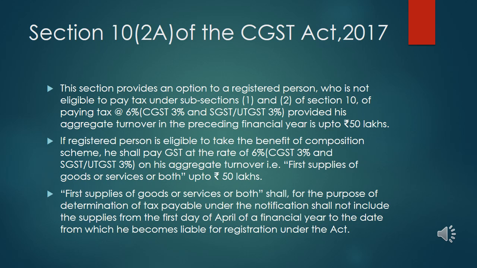Now, aggregate turnover means the first supplies of goods or services or both up to 50 lakh. What does this first supplies of goods or services or both mean? This is explained in the third para. For the determination of tax payable, we will not be including the supplies from the first day of April of the financial year to the date from which he becomes liable for registration under this Act. This is something very important to be noticed, that we will not be counting the supplies from the first day of April till the date of registration.